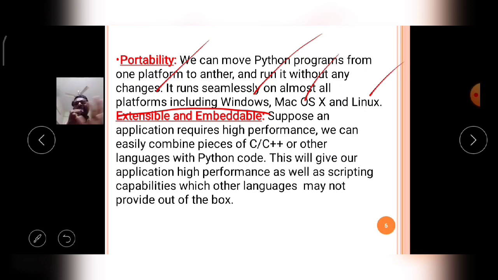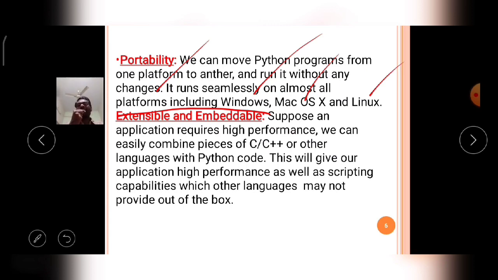That means you may develop on any system and use it on any system. This is called the portability character.